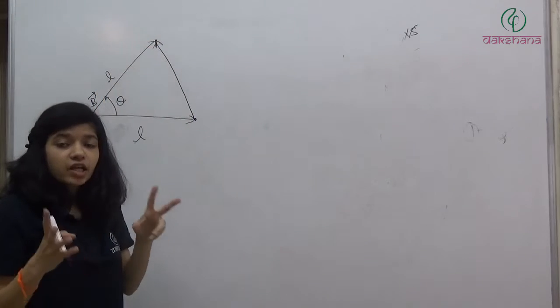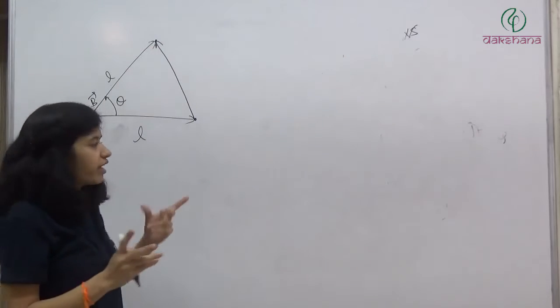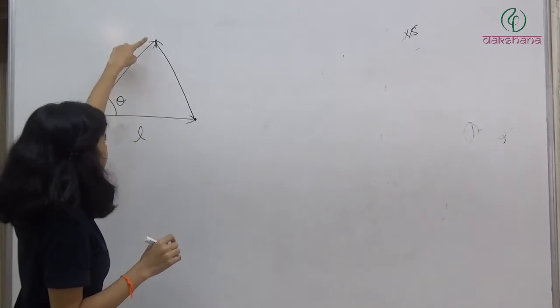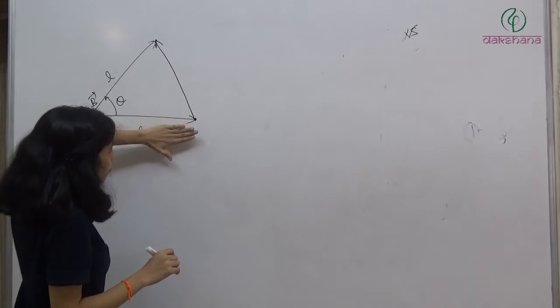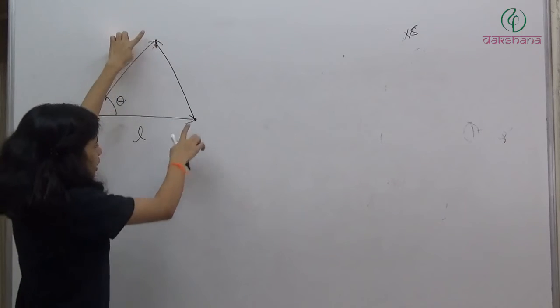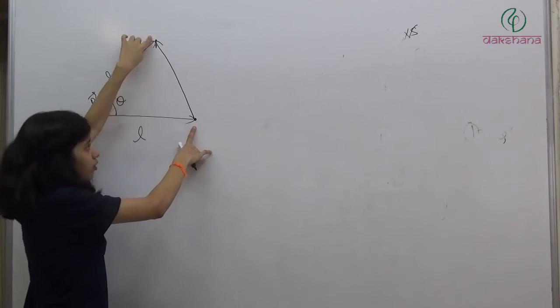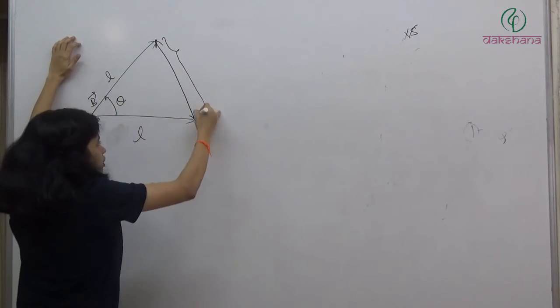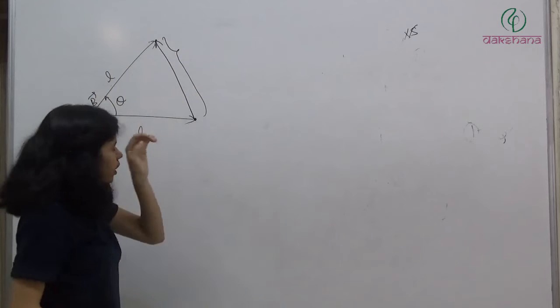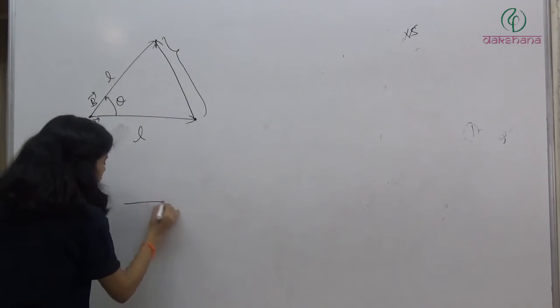What is the change in position of the head of the vector? So initially the head was here, finally head is here. So change in position क्या होगा? From here to here. It has displaced from this point to this point. So that vector, or this length कि कितना change हो गया है. So basically we have to find this ना. कैसे find out करेंगे? तो हमें पता है कि if we have two vectors like this,